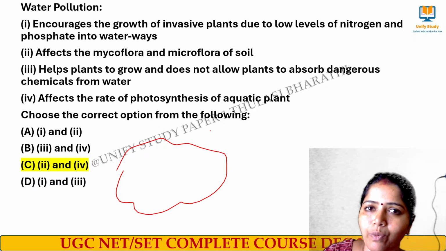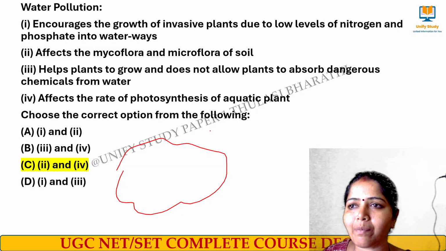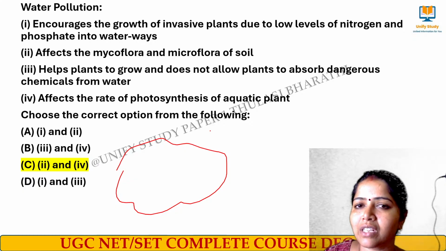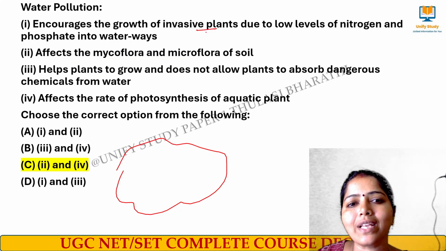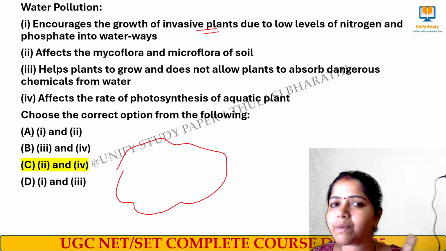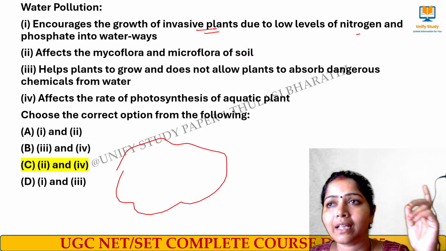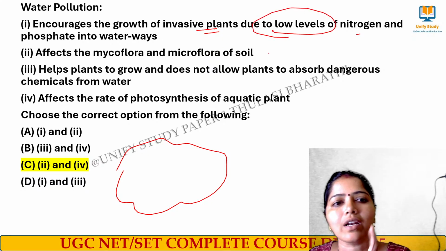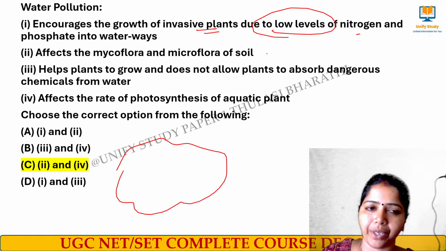Because of that, aquatic animals cannot survive, or the water can be polluted by industrial waste or agricultural runoff. So, in the first option, 'encourages the growth of invasive plants due to low levels of nitrogen and phosphate': whenever water is polluted, the levels of nitrogen and phosphate will be high. That is what we call eutrophication. It is not due to low levels. High levels of nitrogen and phosphate help the growth of plants in the water body. So this is not right.